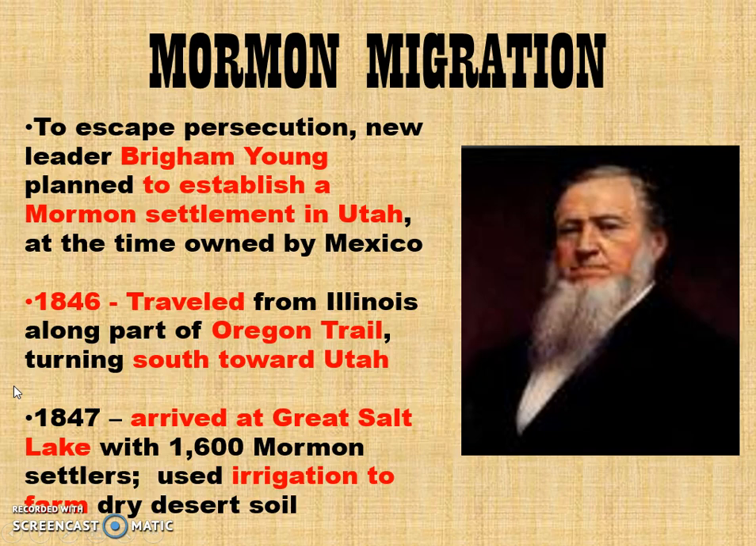In 1847, they arrived at the Great Salt Lake, with about 1,600 Mormon settlers. Now, this was a very dry, desert-like climate, so they learned to use irrigation to farm the dry desert soil and built a successful community. Today, Salt Lake City is one of America's largest cities in the West, and Brigham Young had a university, Brigham Young University, which is named after him in Salt Lake City.